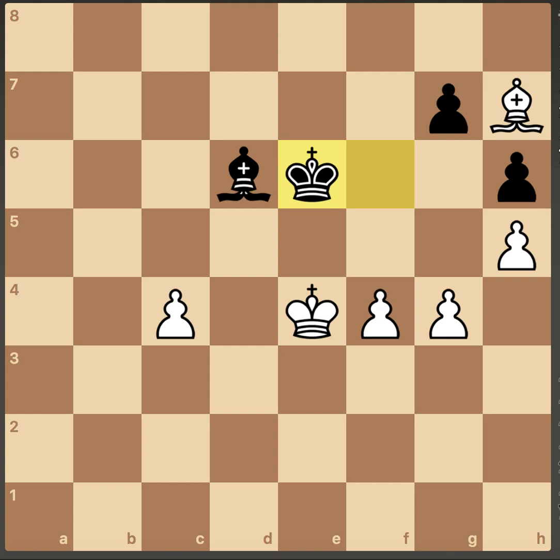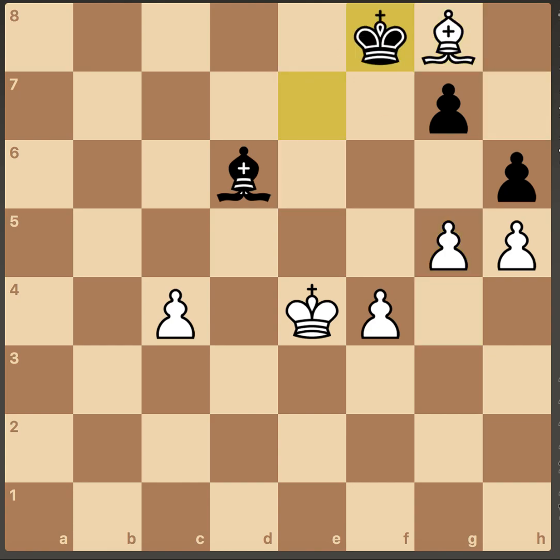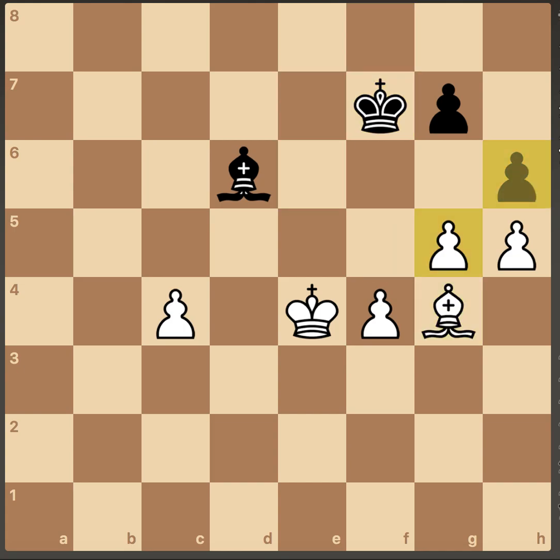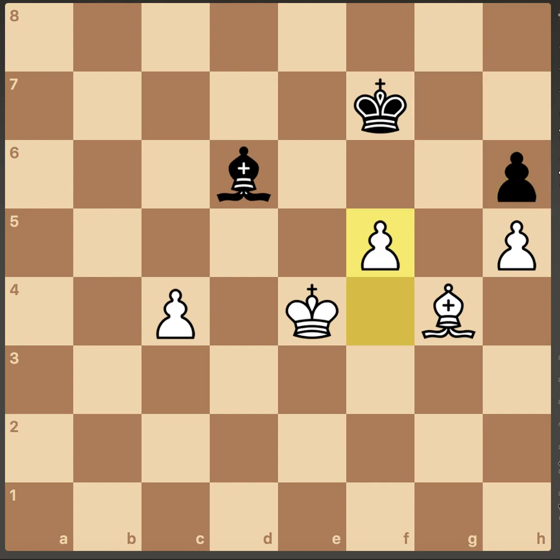So the idea here is to just keep pushing the pawns and promote them to queen. And king e7, bishop g4, king f7, g takes h6. Now here Carlsen has to take, and Carlsen has no other option.